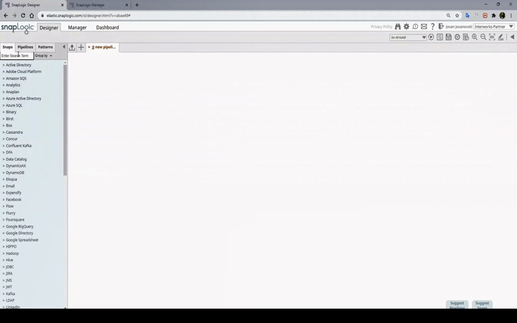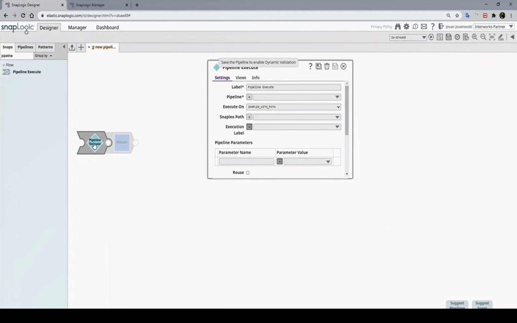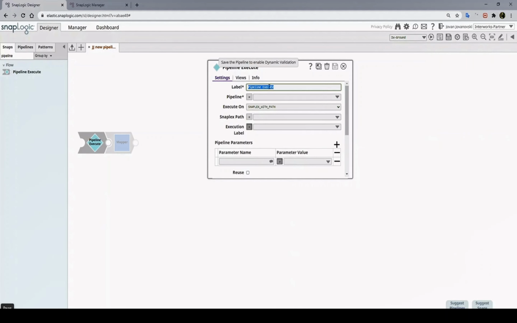Once we have created the project, we can go inside of the designer and start with the development of the pipeline. The first snap that we are using is the pipeline execute snap, which is used to call child pipelines. So as you recall from the diagram, our first step is to read the time periods. So we will use this pipeline, we'll set the label to read time periods, and we will also define the name of the pipeline. At this point the pipeline is not created, but we will do that very shortly.